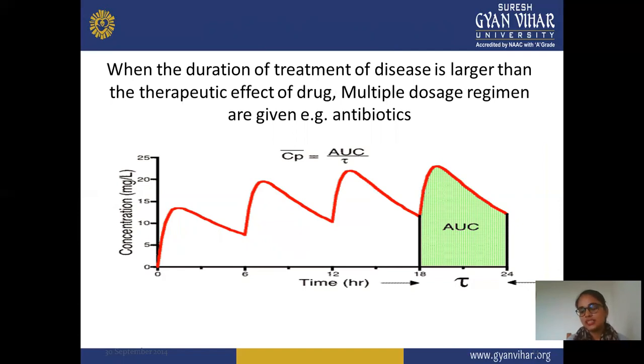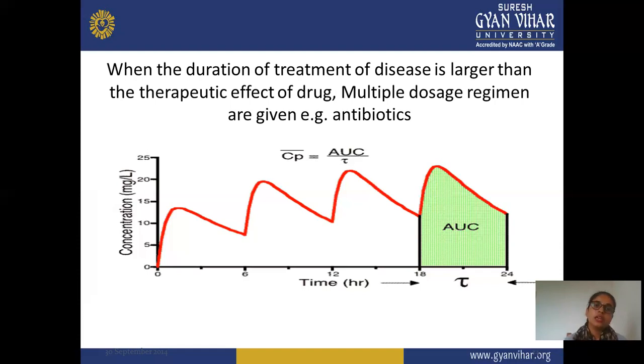That example is aspirin. In this condition, we are taking aspirin maybe for fever or headache or any other purpose, or as a local analgesic. So in this condition, a single dose is sufficient for that particular disease. But for a person suffering from a severe problem or some infection, multiple doses are required, like antibiotics. In antibiotics, we are taking a repetitive dose at a particular interval of time.